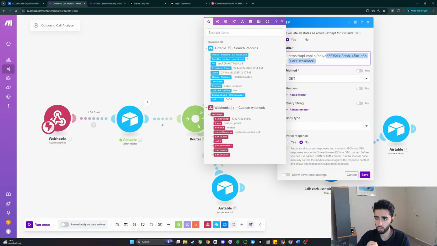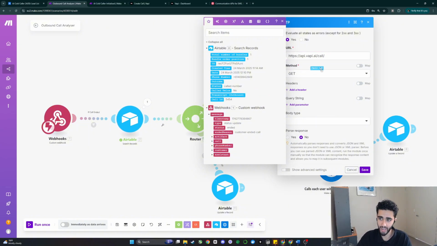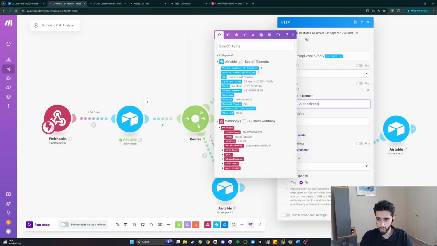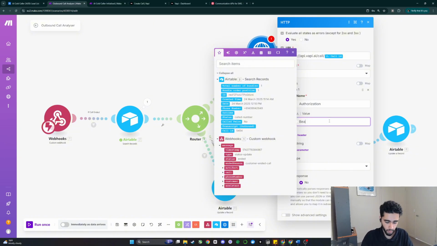Yeah, beautiful. So we can do this and then we can dynamically add the call ID. This is going to be a GET request where we have our authorization, which is our API key. You can go bearer and then you can put in your API key.